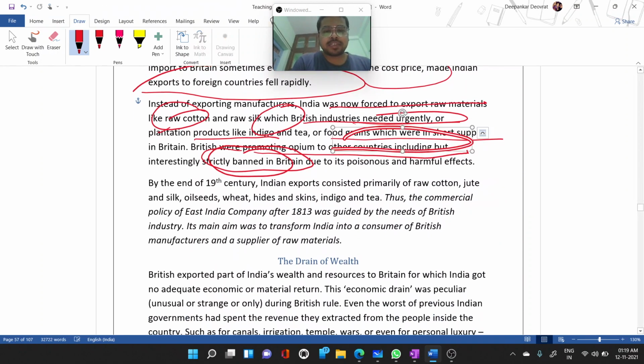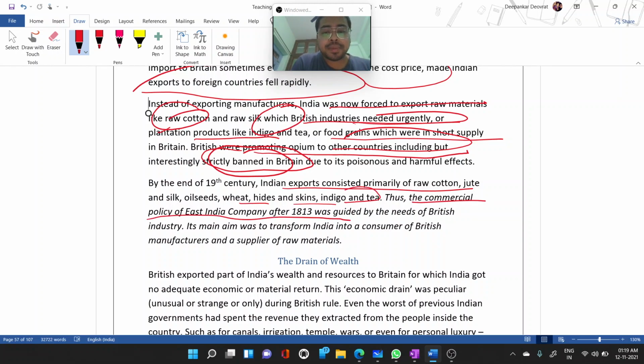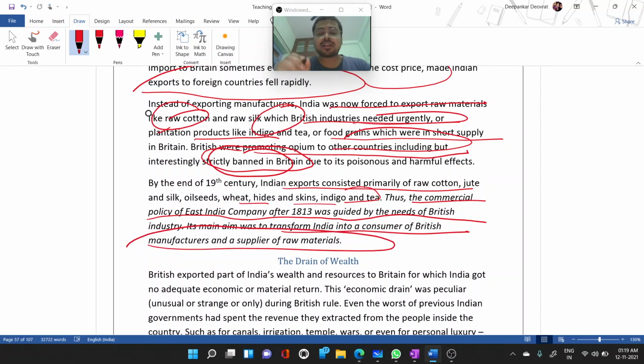By the end of the 19th century, Indian exports consisted primarily of raw cotton, jute, silk, oilseeds, wheat, hides, skins, indigo, and tea. Thus, the commercial policy of the East India Company after 1830 was guided by the needs of British industry. Its main aim was to transform India into a consumer of British manufactures and a supplier of raw materials.